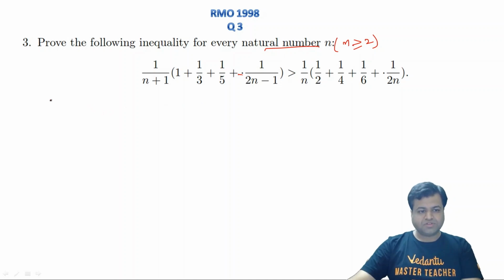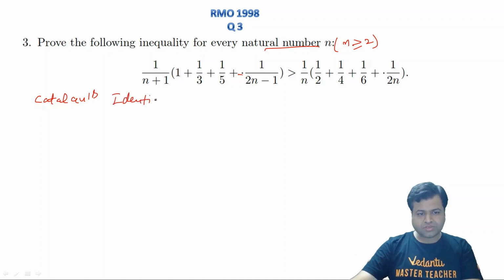This question is easy if you know Catalan's identity. This is an important identity, and it is used in some questions even of IMO level, right?